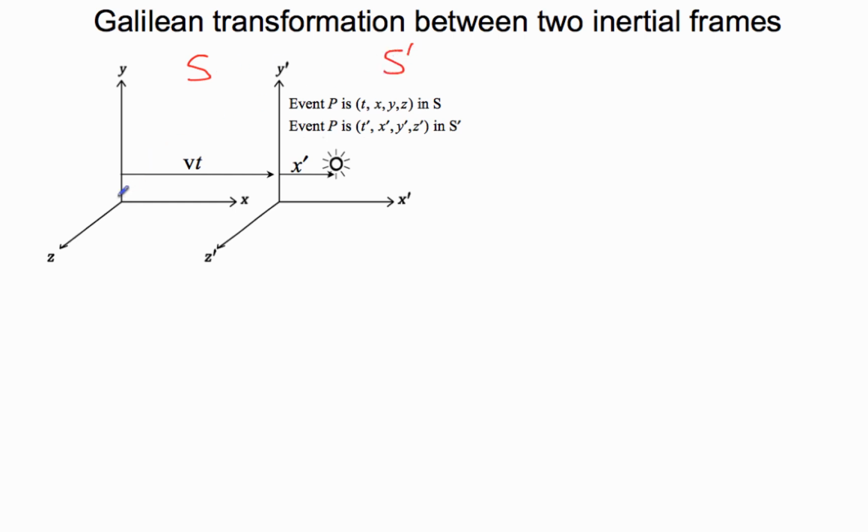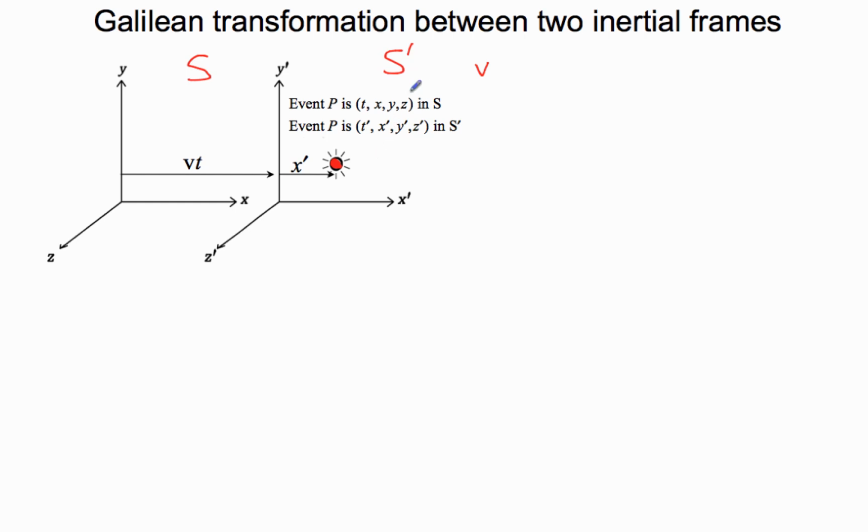In S, we measure distance along the X, Y, and Z axes. In S prime, along the X prime, Y prime, and Z prime axes. The frame S prime is moving towards the right at a speed, let's call it v. And now, imagine that an event happens.